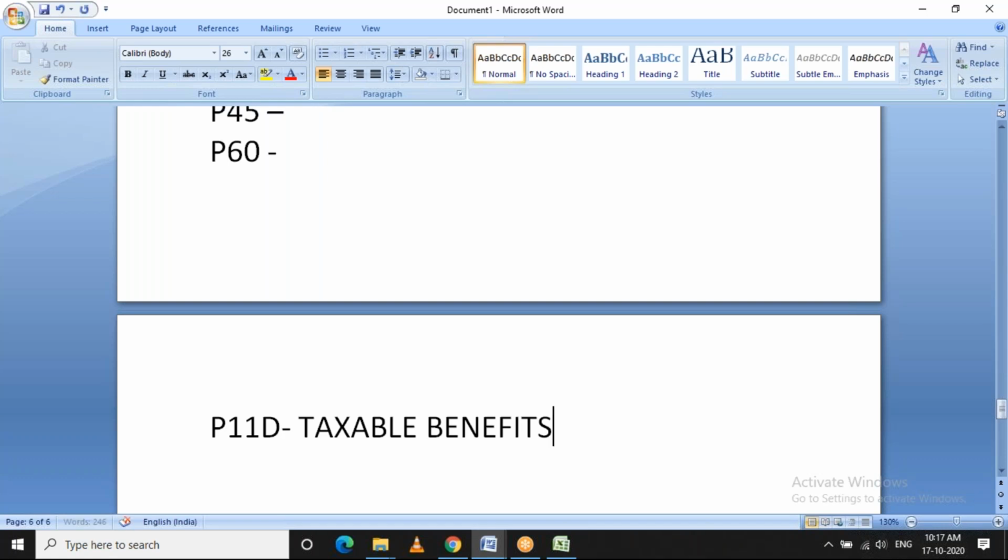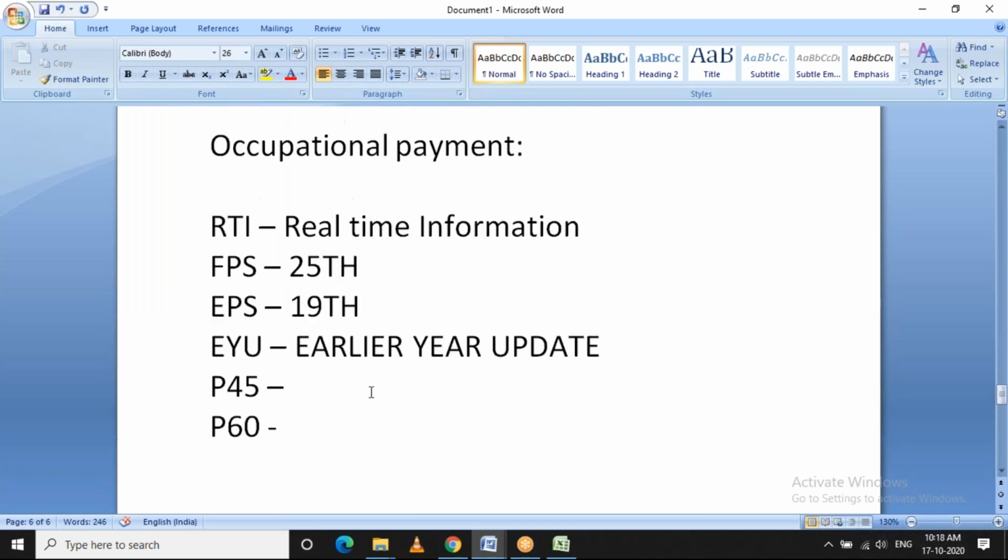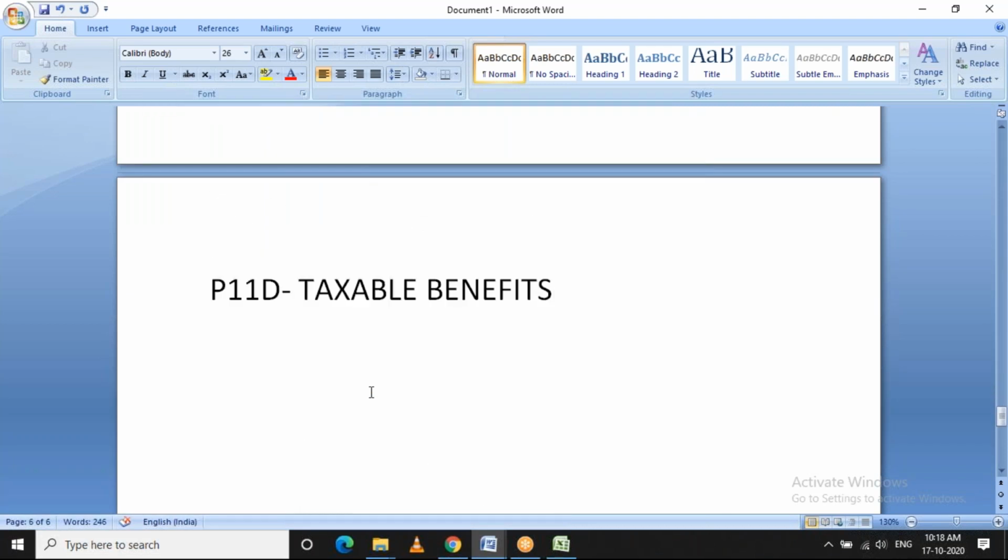So those benefit values should be reported to the government through this P11D form. There are various configuration steps available that I will show in the following sessions, on how to configure all this. Okay, so these are the forms which are available, and the last topic is pensions.